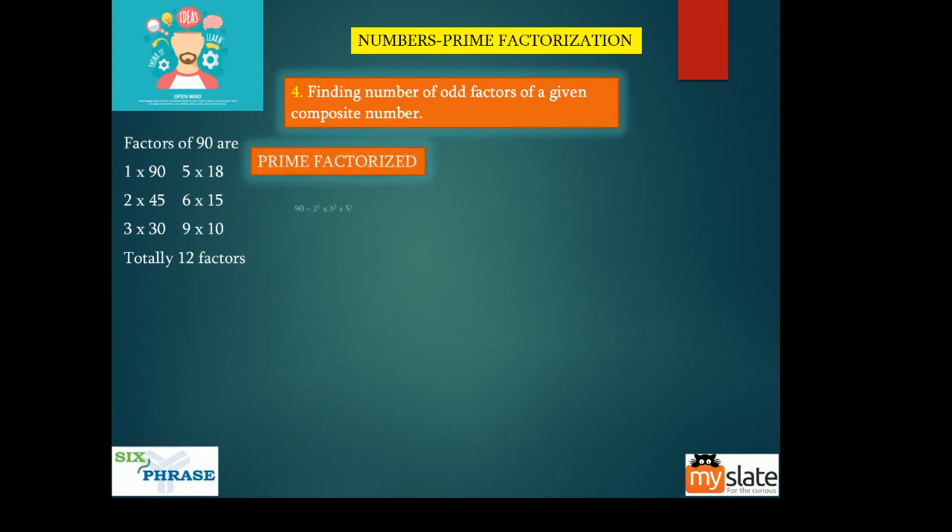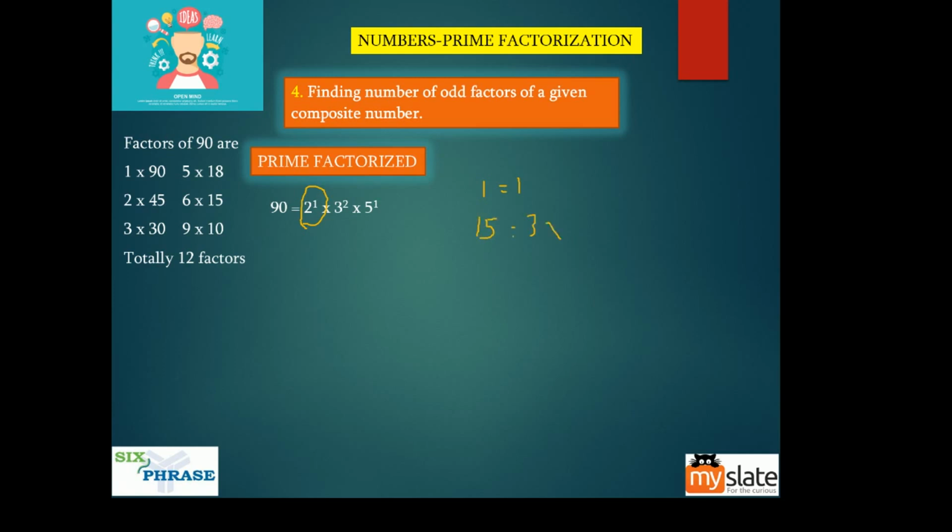Now, when do you say a number is odd? This is a very important thing most people don't talk about. A number is odd when its product doesn't have this. Shall we see examples? Take 1. How can you write 1? 1. Take 15. How can you write 15? 3 into 5.